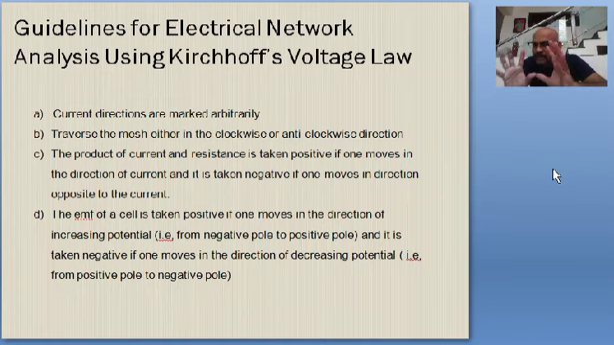So this is the thing. IR product is positive if we traverse the mesh in the direction of the marked current. IR product is negative if we traverse the mesh in the direction opposite to that of the marked current. EMF of the cell is taken positive if we travel from negative terminal to positive terminal. EMF of the cell is taken with negative sign if we travel from positive terminal to negative terminal in a mesh. So you will have a very clear picture once you learn an example.